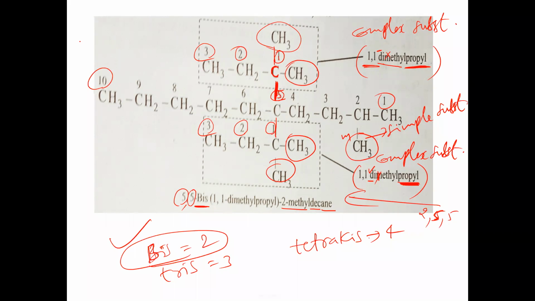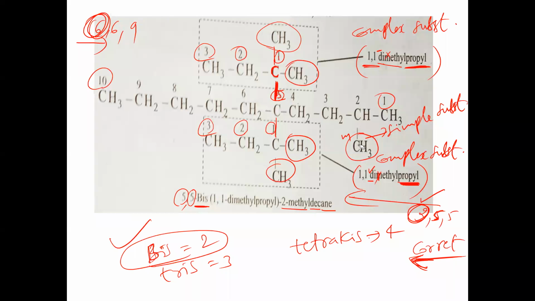Suppose you take numbering from the other side: first carbon, second, third, fourth, fifth, sixth, so we get 6,6, and after that 7, 8, 9, we get 9 for methyl. So the first set of locants here is 2, and there it is 6. Which is lower? 2 is lower. That's why the first point of difference is 2, and 2 is lower than 6. That's why the numbering from right side to left side should be taken. So the correct numbering is right side to left side, and 2-methyl should be there.